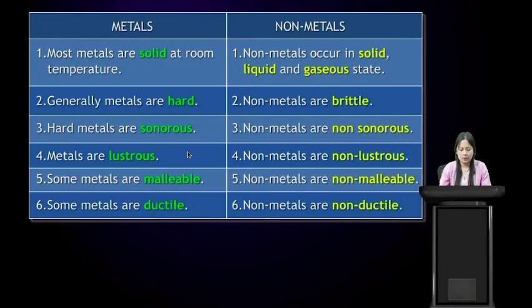This leads us to the 6 physical properties of metals and non-metals. Some metals are ductile, meaning they can be drawn into thin wires, and non-metals are non-ductile, meaning they cannot be drawn into thin wire. Don't get confused with malleable and ductile. Malleable is beaten into thin sheets, whereas ductile means drawn into thin wires.